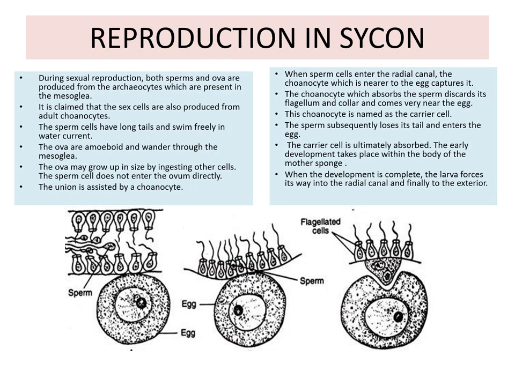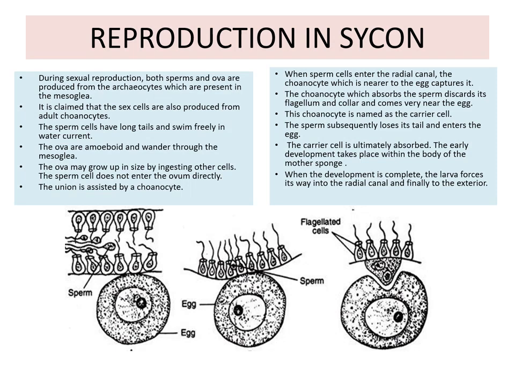The sperm cells have a long tail and swim freely in water currents. The ova are amoeboid and wander throughout the mesoglea. The ova may grow in size by ingesting other cells. The sperm cells do not enter the ovum directly. The union is assisted by the choanocyte.